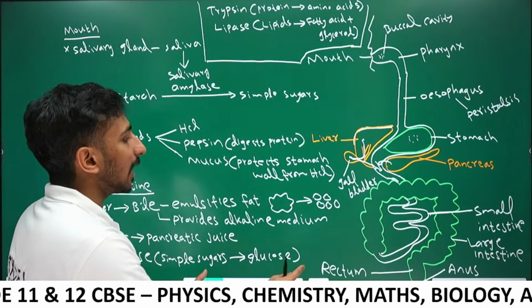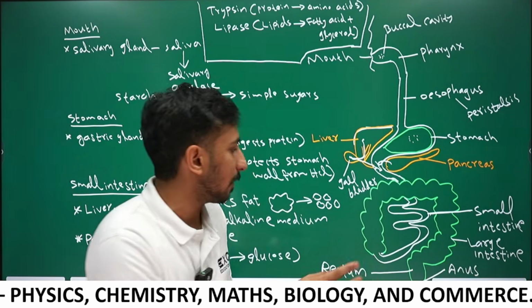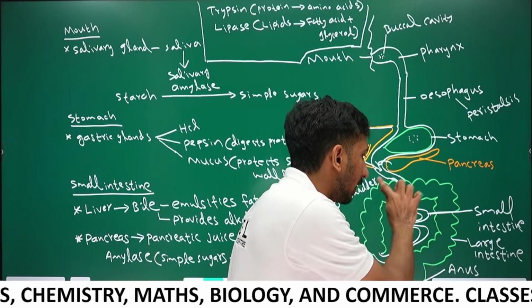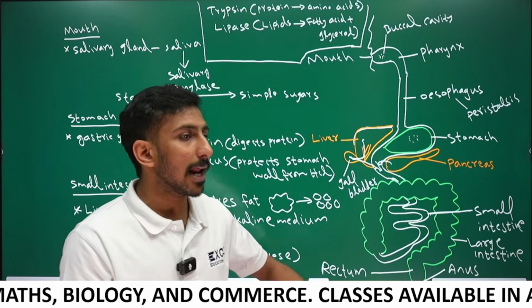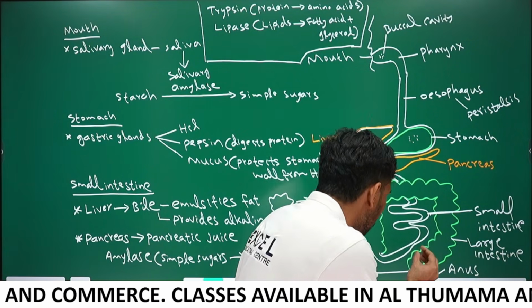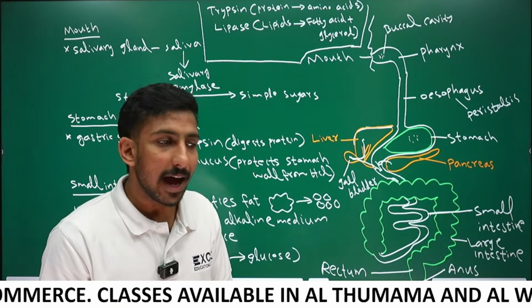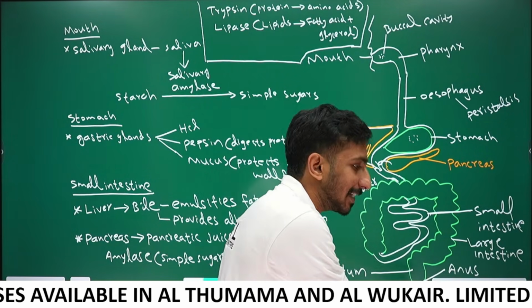In the large intestine there will be nothing to be absorbed. Only water will be absorbed from the large intestine. After absorption of the maximum water, the remaining waste is temporarily stored in the rectum, and when the call of nature comes, it is released through the anus.